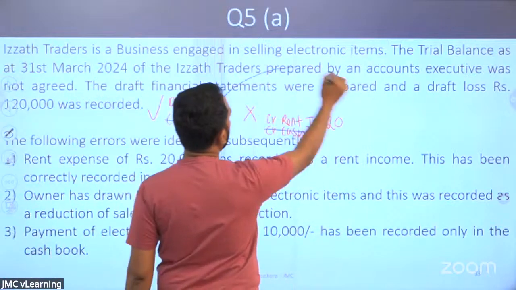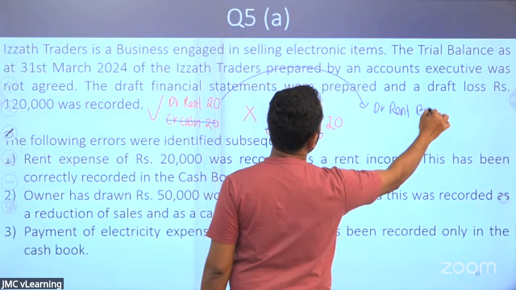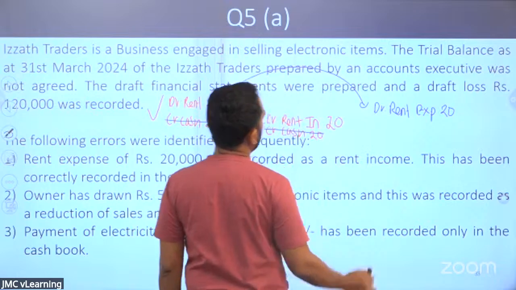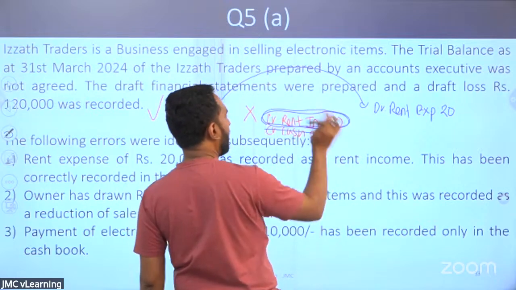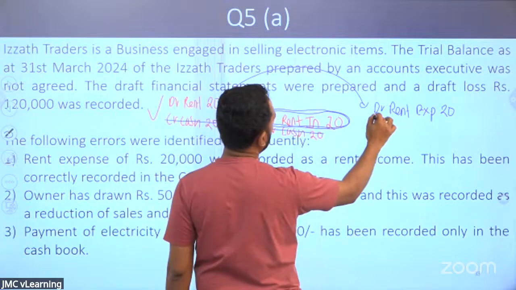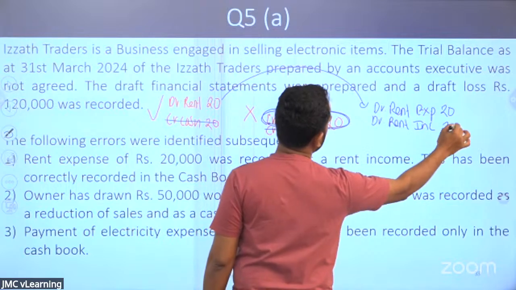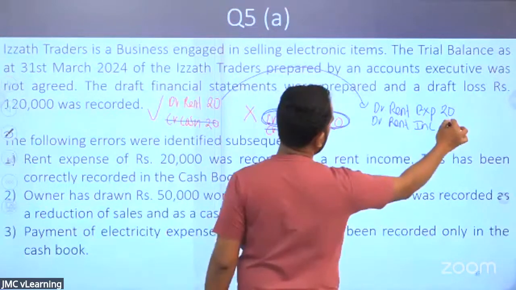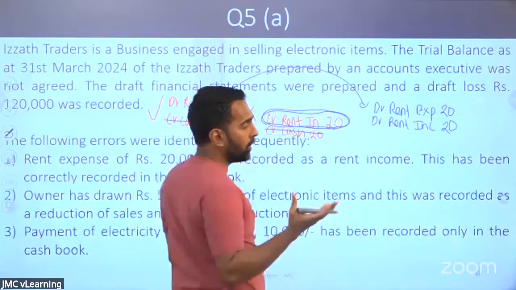Yes, on one side I have to recognize the rent expense now. Debited to rent expense, I have to record 20. I need to remove this rent income erroneously recorded. It has been credited, so to remove it I have to debit. So debited to rent income 20. Then what else? There's no other entry I have to put.